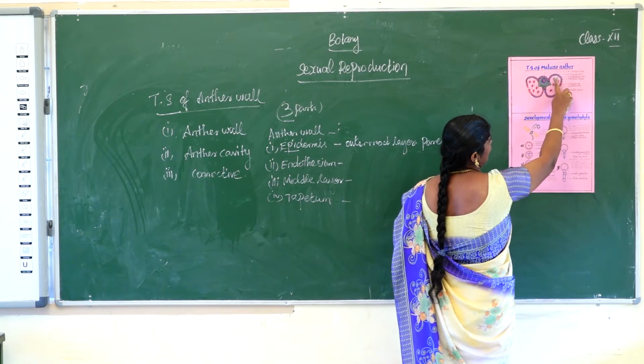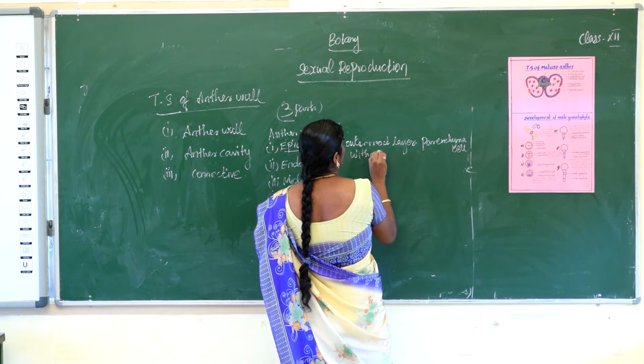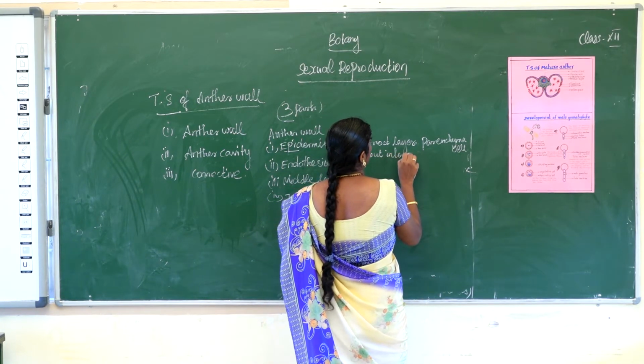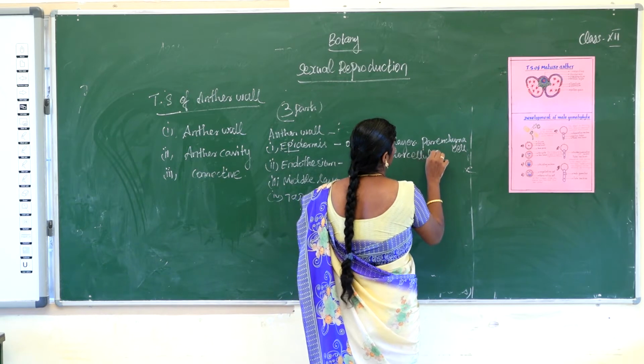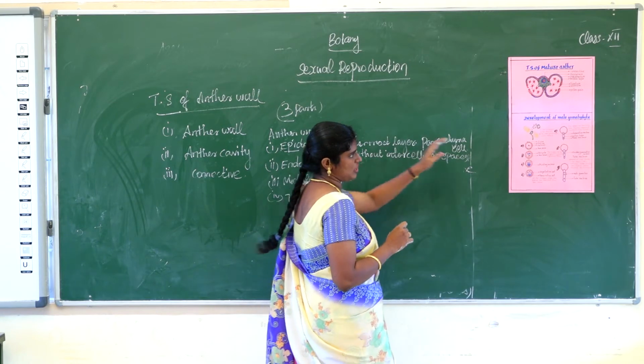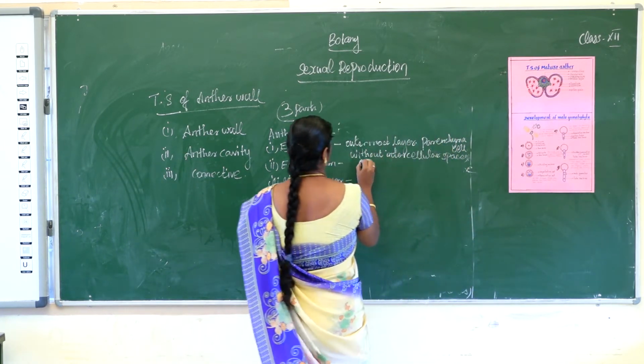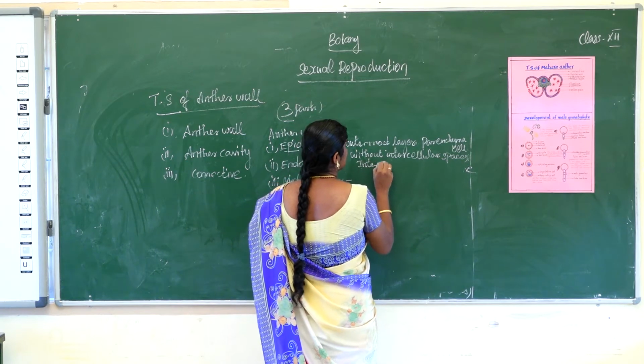It's very, very important. Epidermis has no intercellular spaces. What is the main function of epidermis? Epidermis protects the internal tissue.